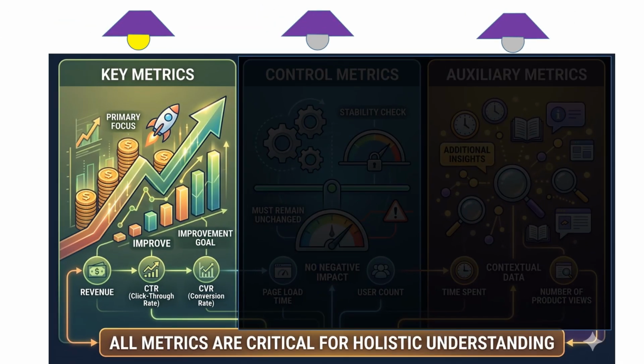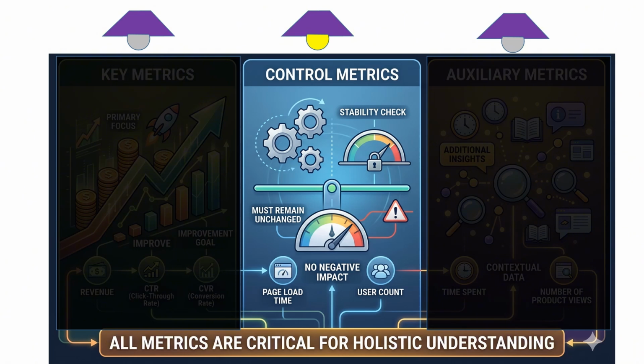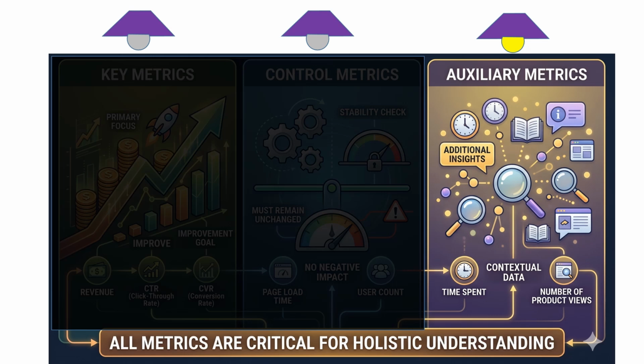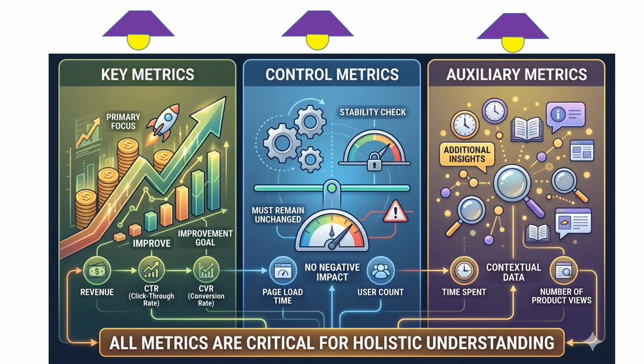In any experiment, we usually work with 3 types of metrics. First, key metrics. These are the most important ones, the metrics we actually want to improve. For example, revenue, click-through rate, or conversion rate. Second, control metrics. These should not change. If they do, it might indicate that something's wrong with the experiment. For example, page load time, or the number of users. And third, auxiliary metrics. These don't directly drive the decision, but they give us additional context. Things like time spent on the site or number of product views. The key takeaway is this: it's not just about one metric. A good experiment looks at the full picture.